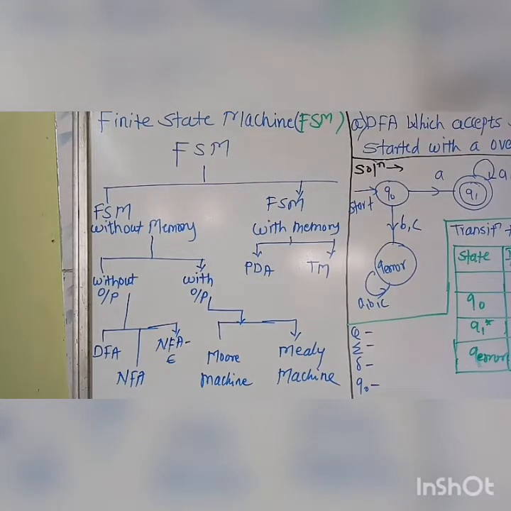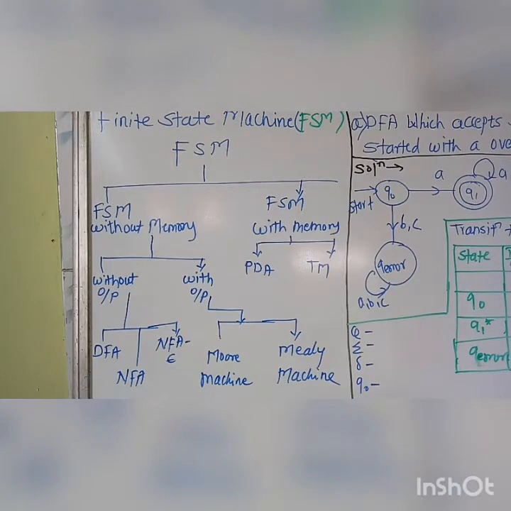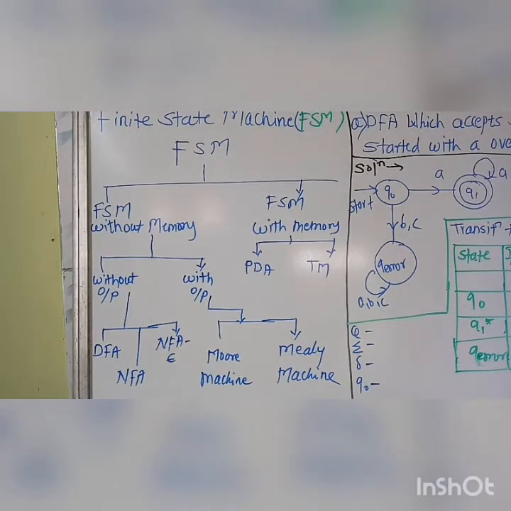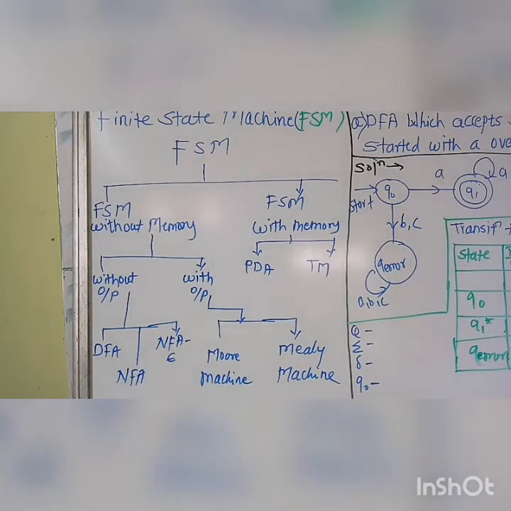FSM without memory does not have any storage mechanism, meaning it does not save any data which it accepts, processes and outputs to the user. So we can perform any action only once in its life cycle. We don't have any chance to backtrack that process again.